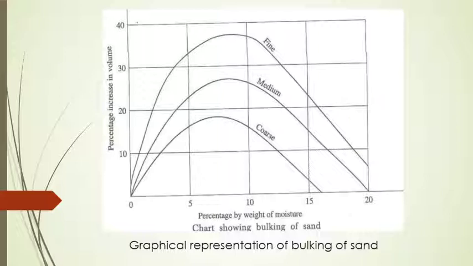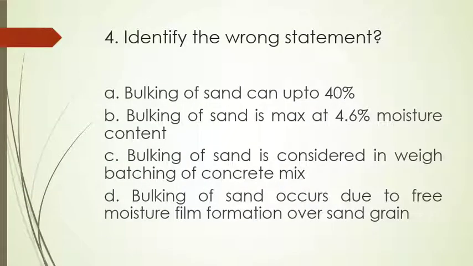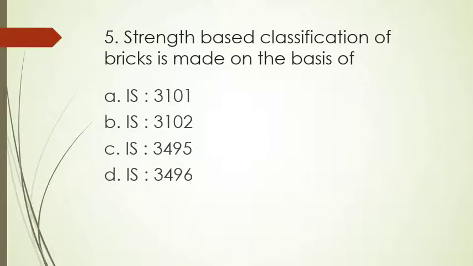The rate of bulking is inversely proportional to the size of aggregate. So, fine aggregate bulks more as compared to coarse aggregate. Our question asks for the wrong statement. So option C, bulking of sand is considered in weigh batching of concrete mix, is the wrong statement. Our answer is option C.